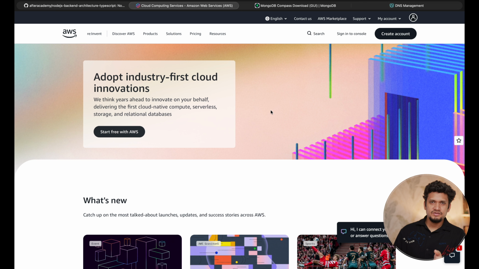An important part of this project is also to create an account on Amazon AWS. To create an account, you can go to the website of AWS and create an account. You will have to supply your payment information and finally it will be created. I have already created my account, so I'm going to sign in to the console.